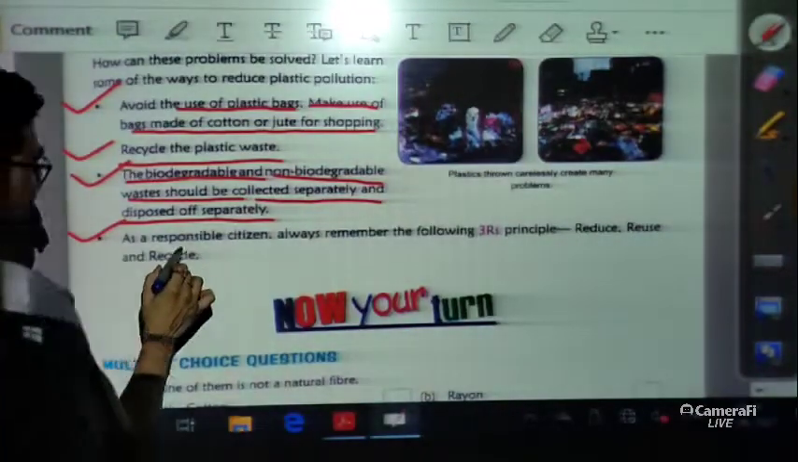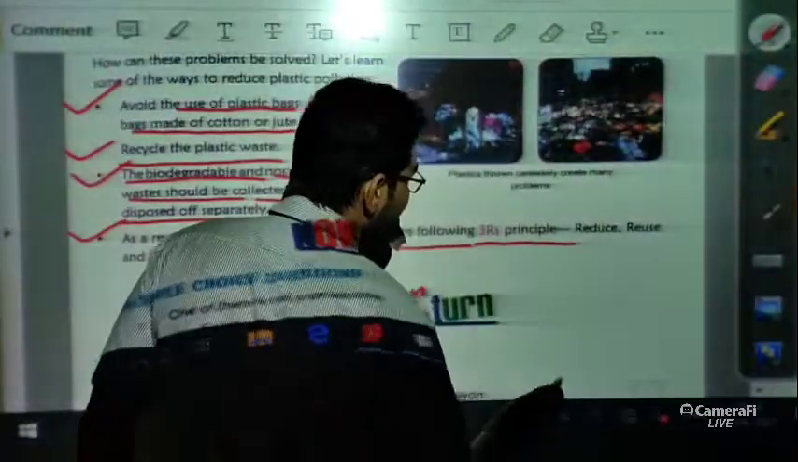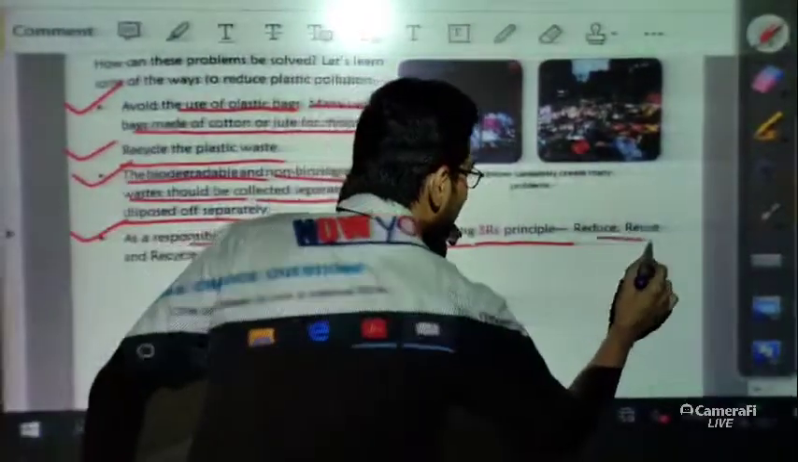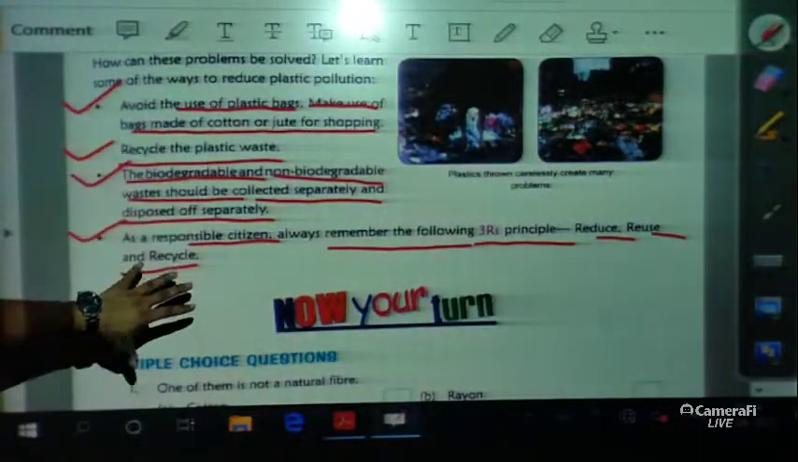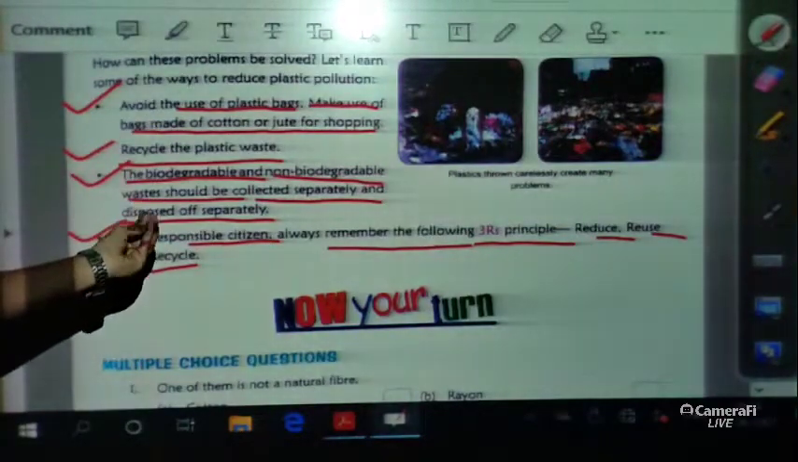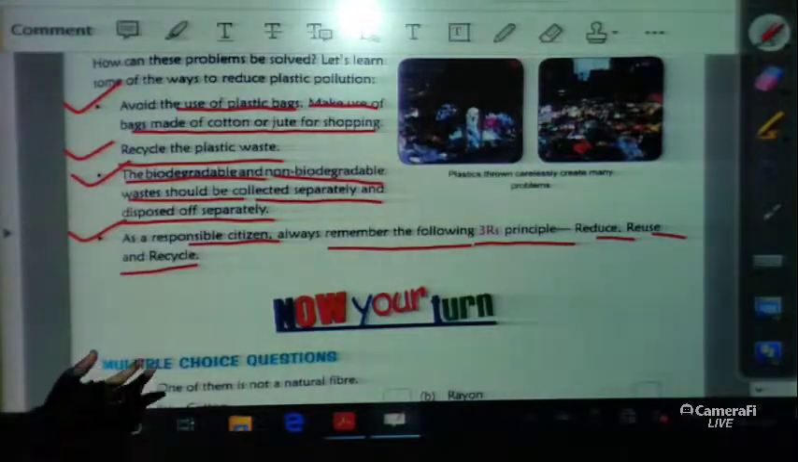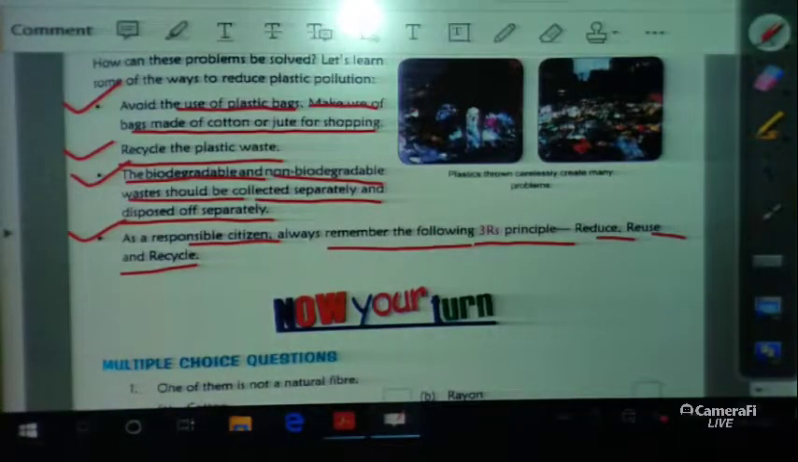And as responsible citizens, always remember the following 3 R's. What is the 3 R's principle? Reduce, reuse and recycle. So if we follow these ways, then we can reduce plastic pollution and keep our environment safe.